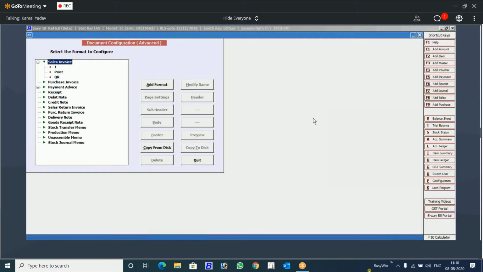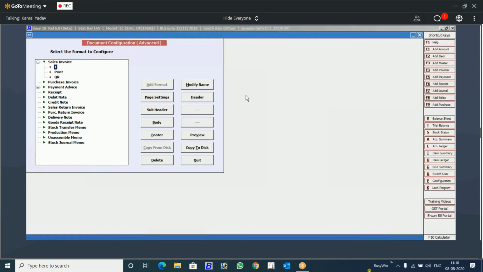First, I will create a blank format using a QR code so that I can tell you how to design QR code. Then we will make it more complex and use it in the actual invoice. So that's how I'm going to do it today. We will use this format 1 to give the information related to QR code.